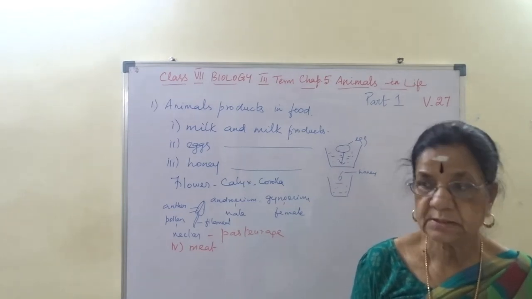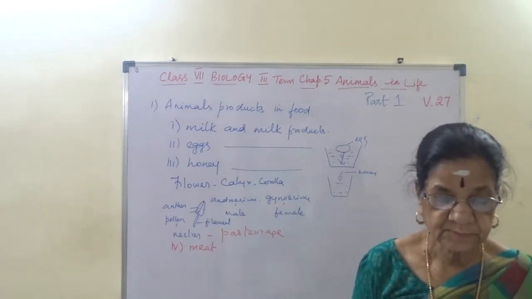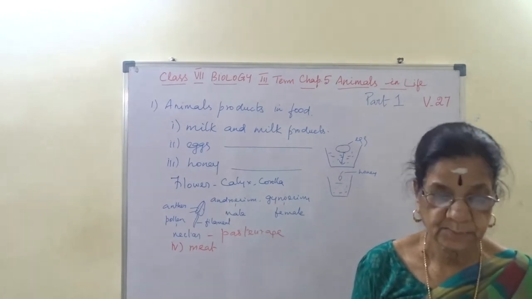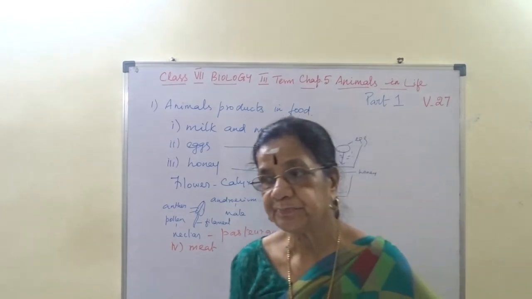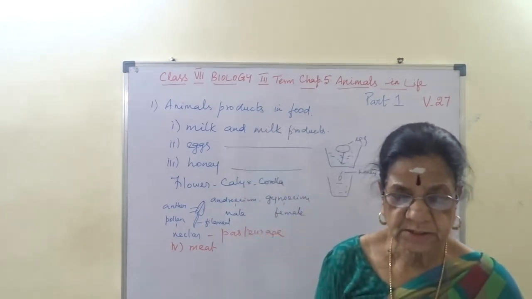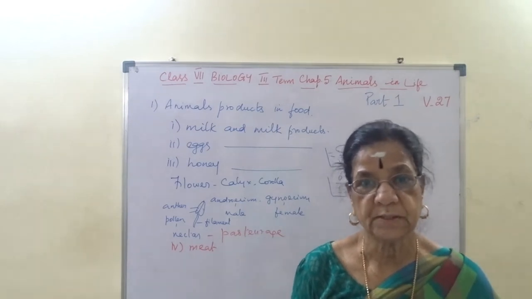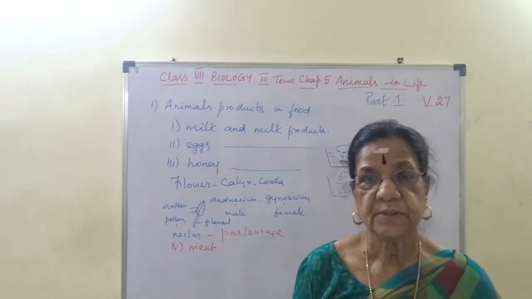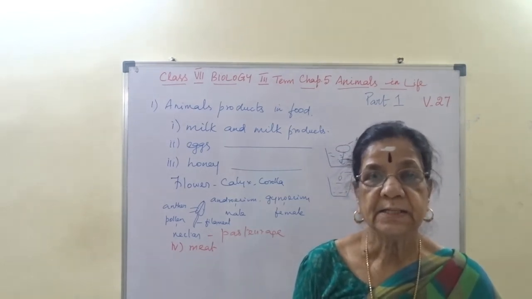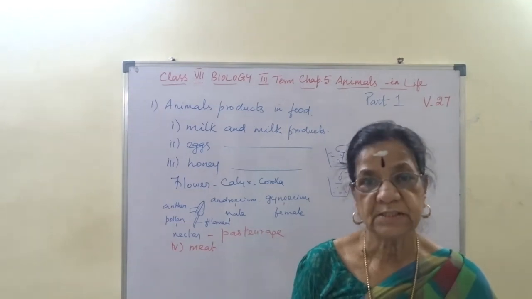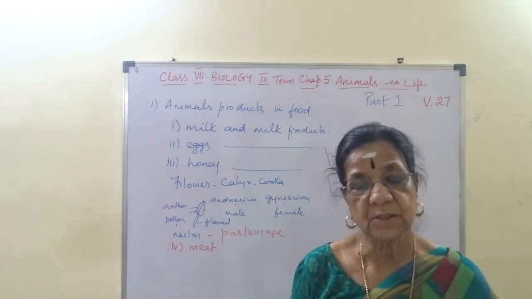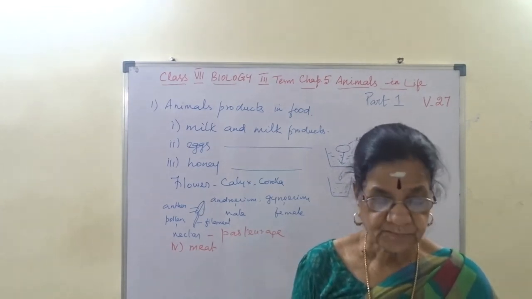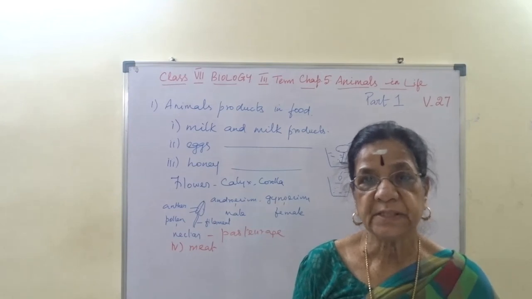Poultry are reared in large numbers, chickens being the most common one. Chickens are broadly classified into two types: egg layers and broilers. The egg laying chickens are called layers, and the ones that are reared for meat are called broilers.